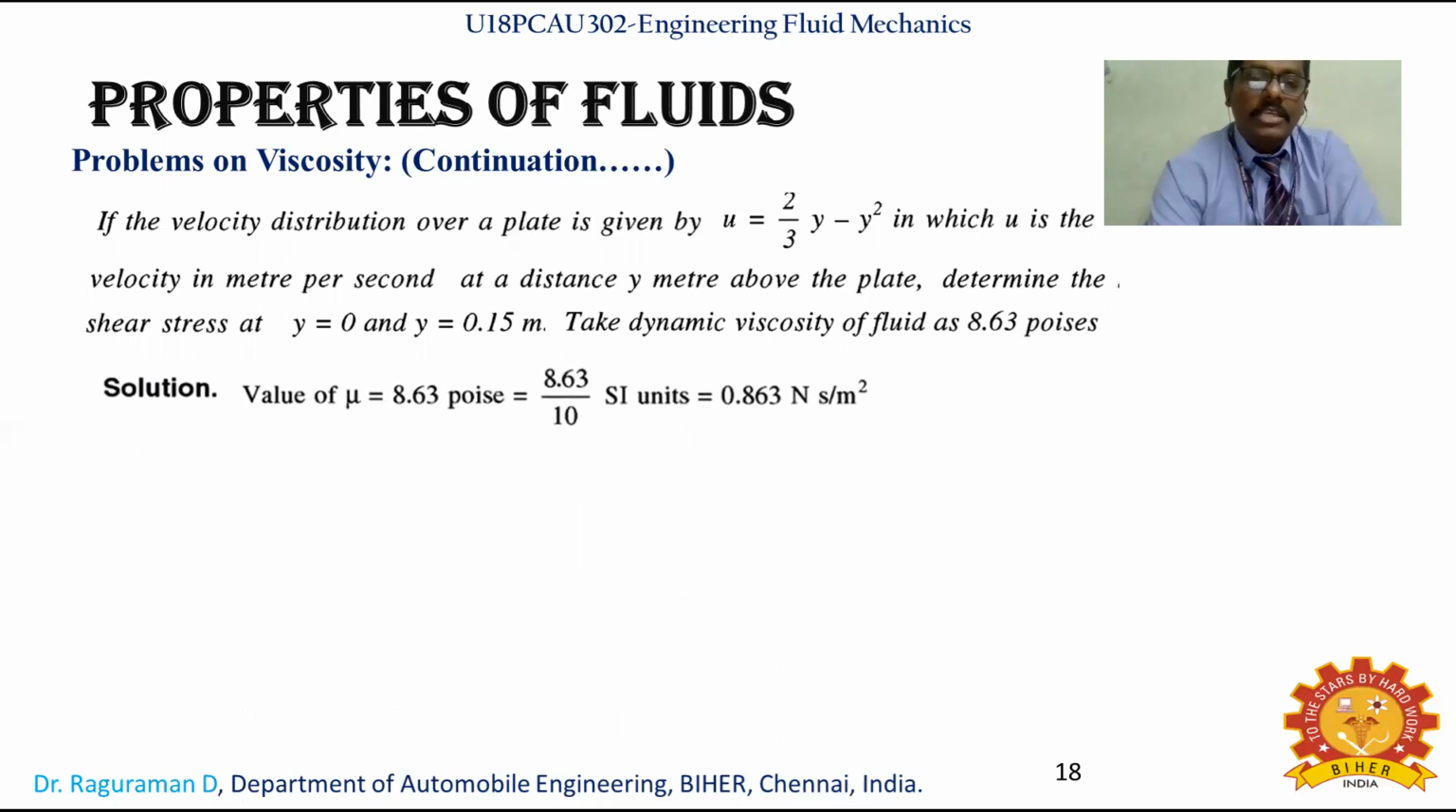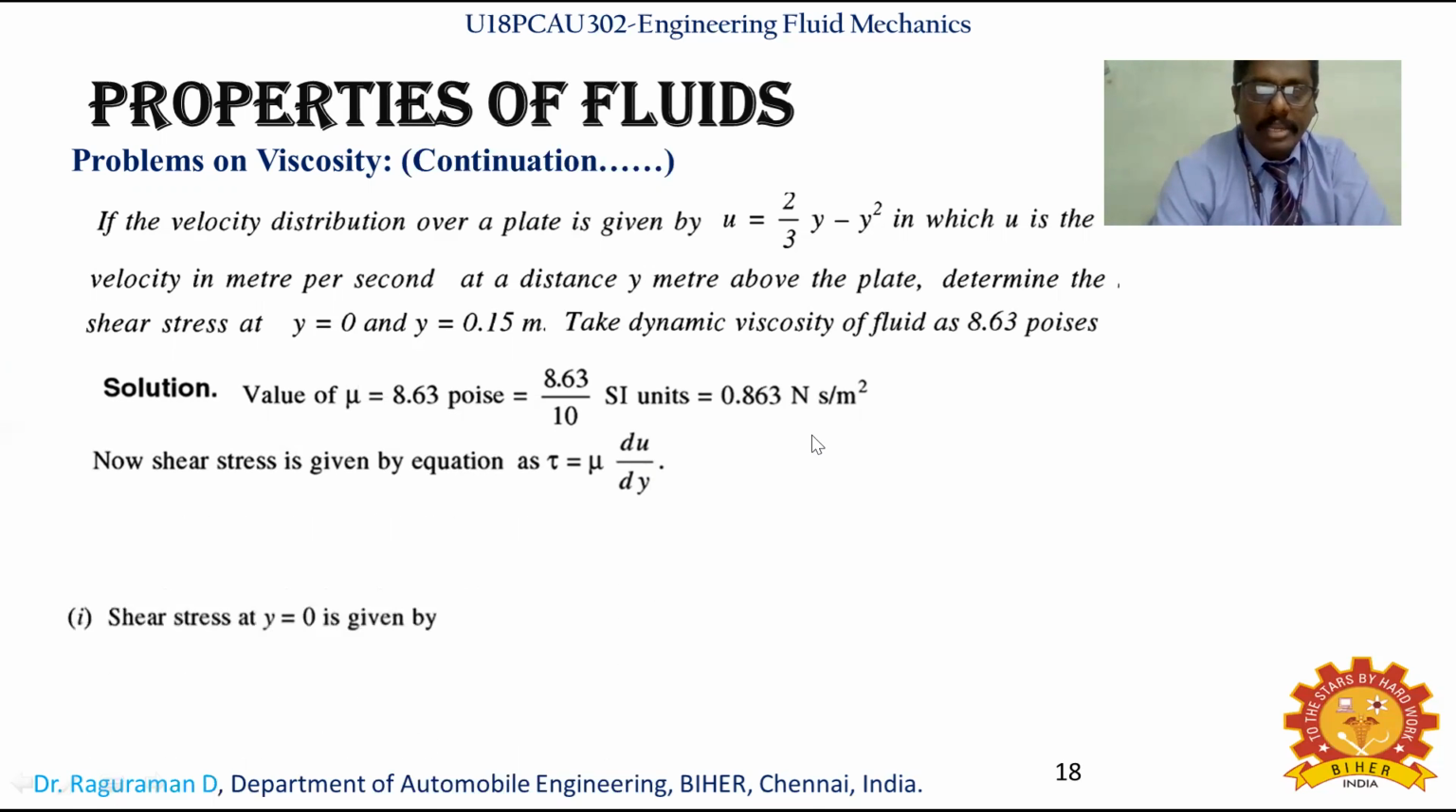Now the mu value is given in the problem as 8.63 poise. That is converted into Newton second per meter square. Dividing 8.63 by 10 gives Newton second per meter square, because 10 poise is 1 Newton second per meter square. In that way, by dividing by 10, you can convert poise into Newton second per meter square. Now we know the correlation tau = mu into du/dy.